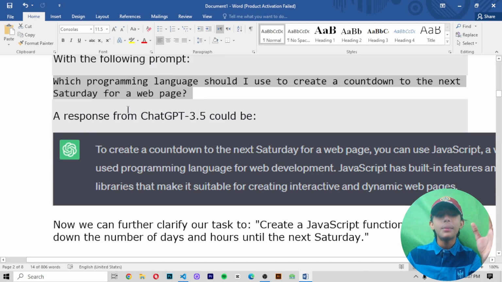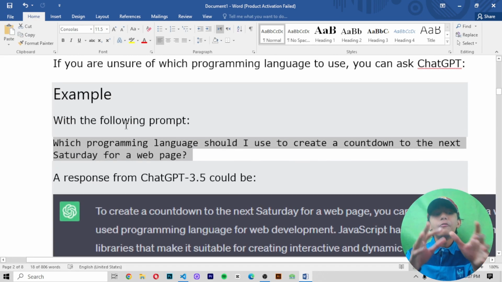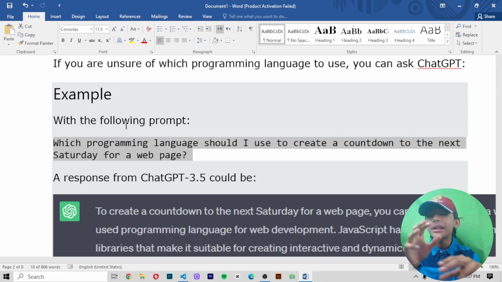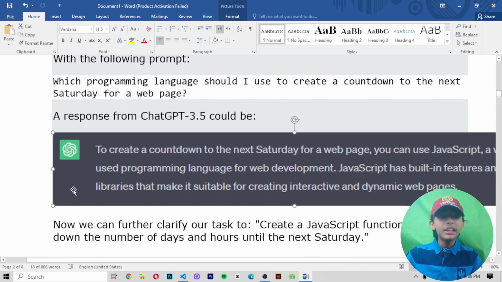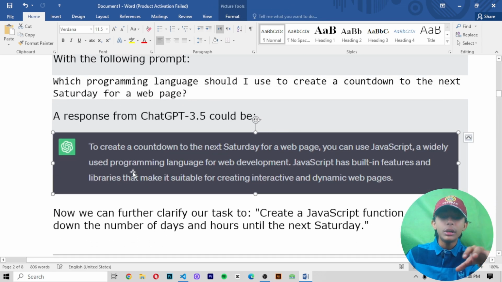Like in this prompt, I ask ChatGPT which programming language I should use to create a countdown to the next Saturday for a web page. So in the diagram, it is giving me the answer: you can use JavaScript, a widely used programming language for web development. It gives me JavaScript.